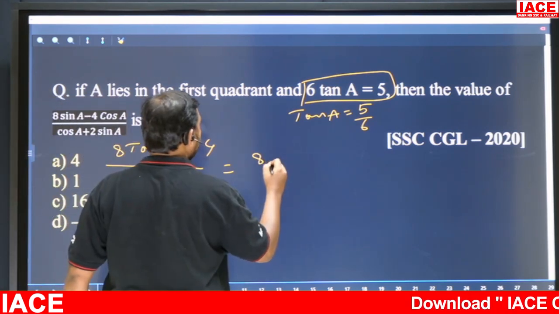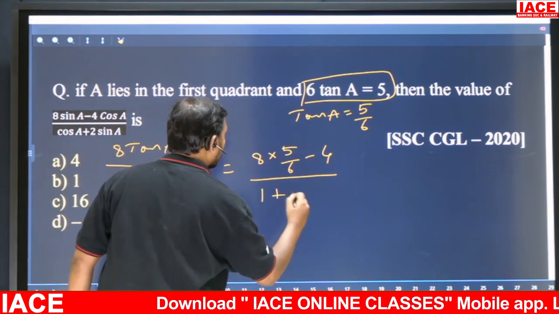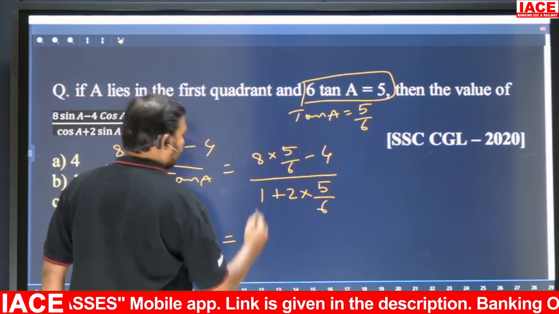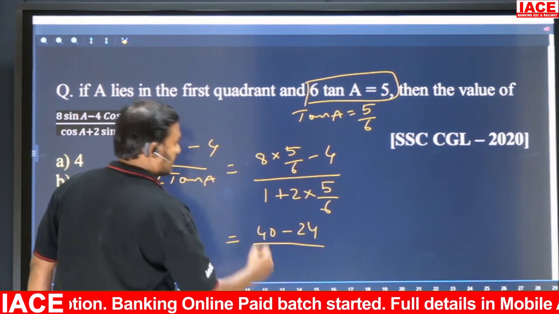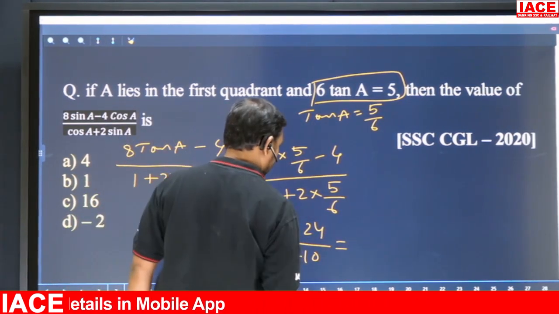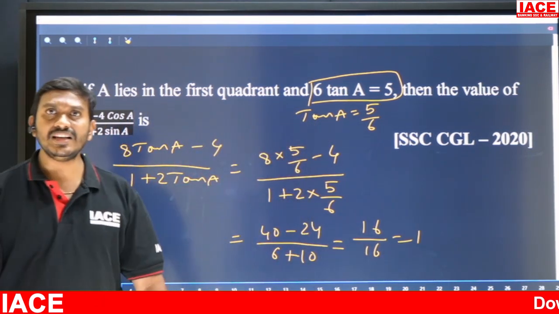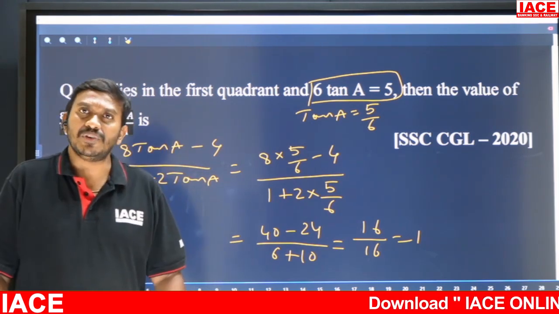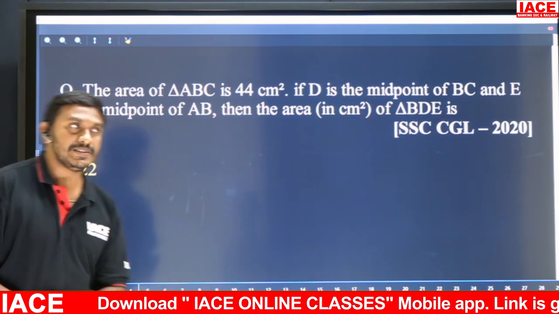That means 8 into 5/6 minus 4, by 1 plus 2 into 5/6. Now what happens here? 8 times 5 is 40, minus 24, by 6 plus 10. That is 40 minus 24 is 16, 16 by 16. That is how much? 1. So the answer is 1. Option B is the right answer. Very simple question, right? Now the next one.